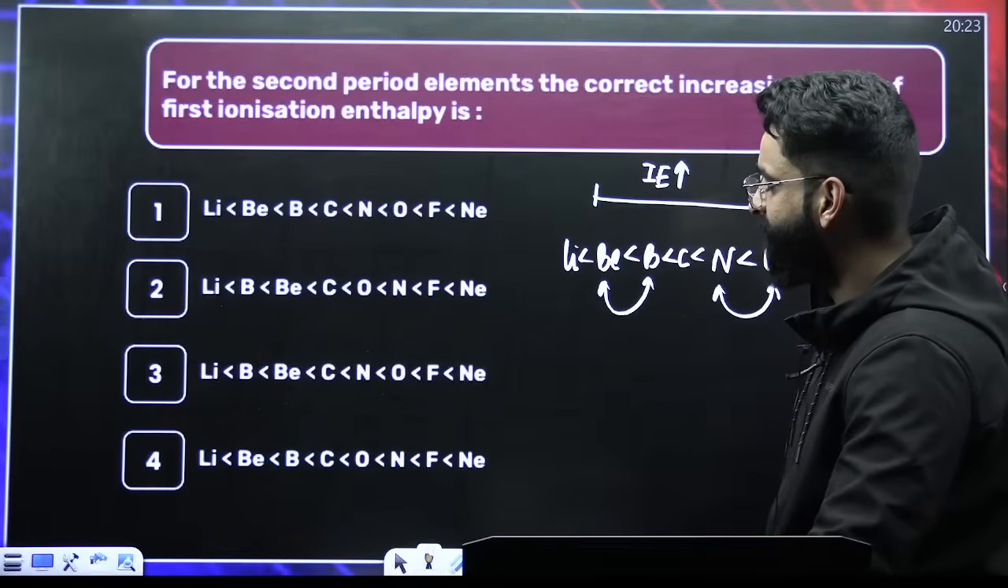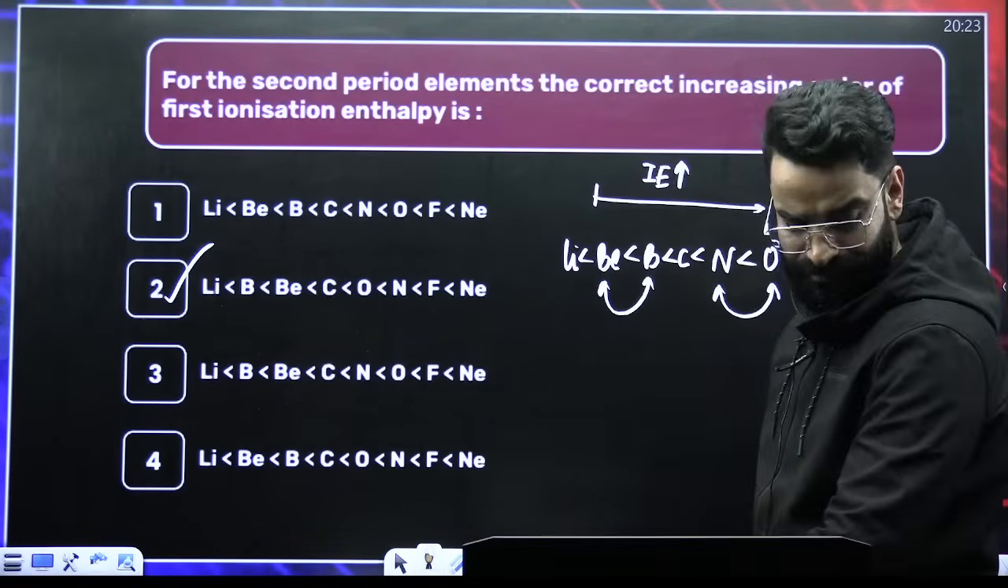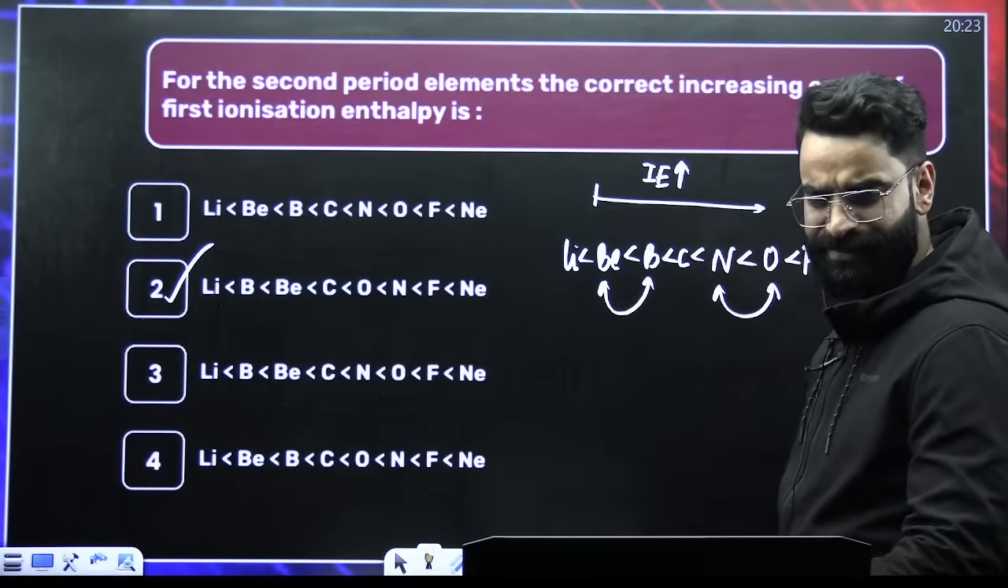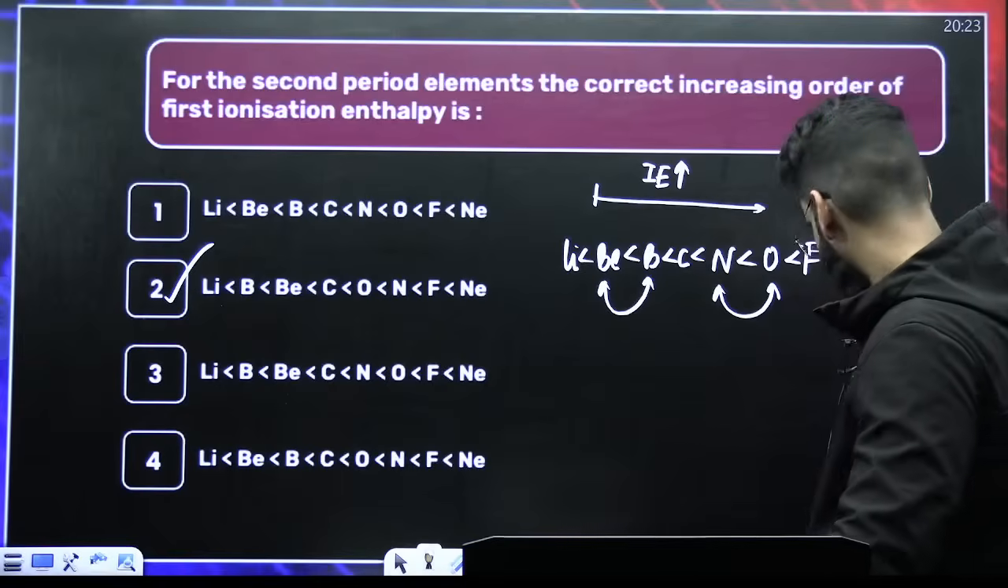Perfect. So it's going to be option 2. That will be the correct answer. This was discussed in detail in yesterday's session.